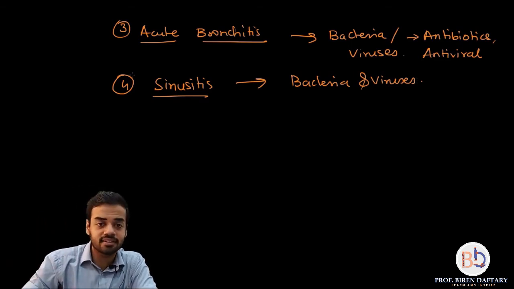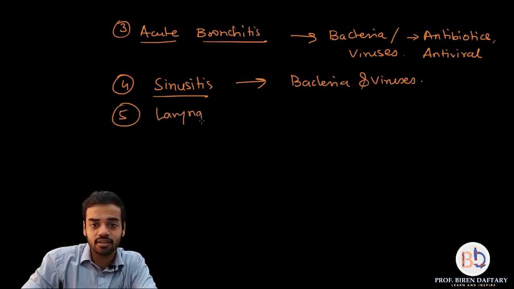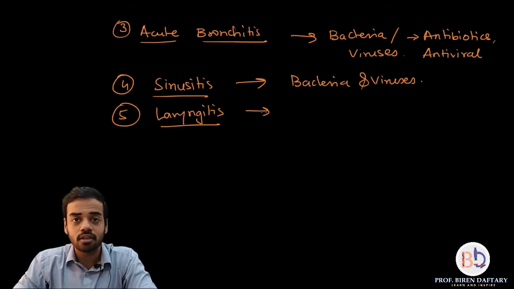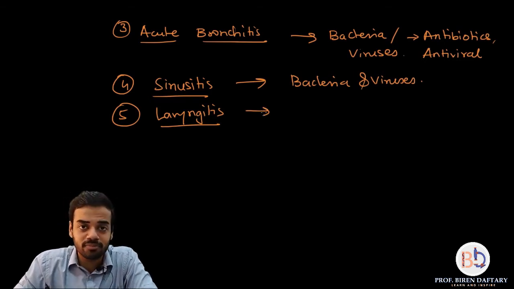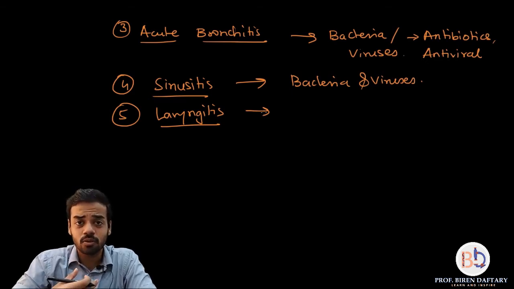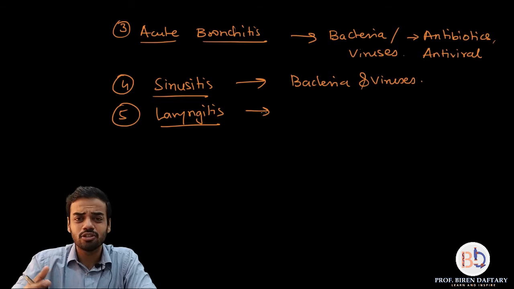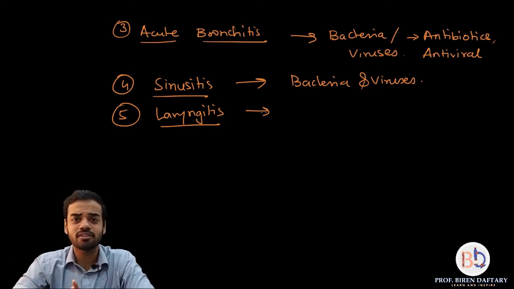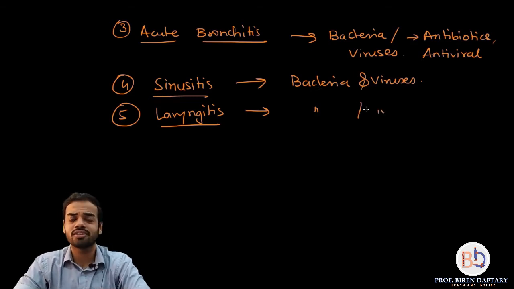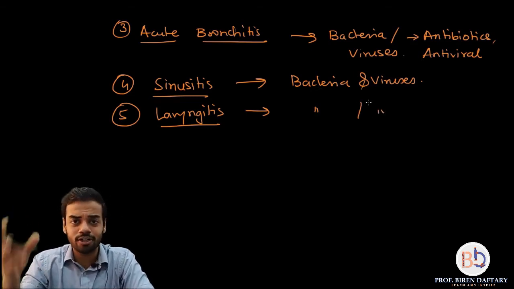Okay, next disorder which is there in the book is called laryngitis. Laryngitis is inflammation of the voice box or the larynx. So the people suffering from it have a hoarse voice, a rough voice, they have difficulty in speaking. Then they have difficulty in swallowing, also there is coughing. So all these are symptoms of people suffering from laryngitis. Again, it is a bacterial or viral based disorder, and you know the remedies, we have already done that.